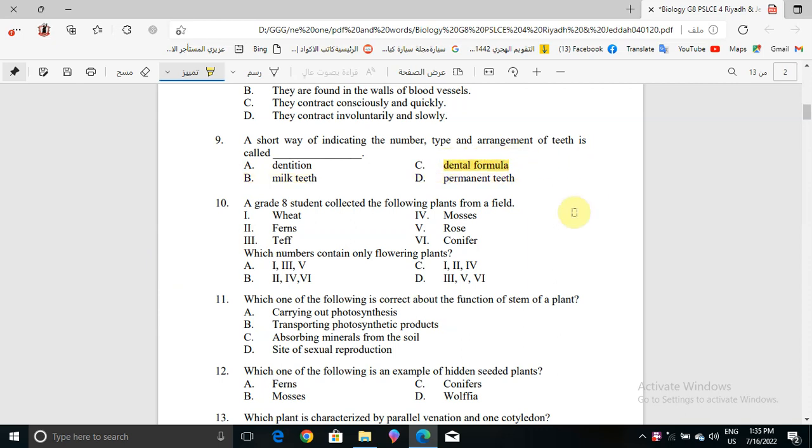Now question number 10. A grade 8 student collected the following plants from a field. What we have here? Wheat, fern, teff, mosses, rose, and conifer. Now which numbers contain only flowering plants? It will be wheat, teff, and rose only. We have wheat, and we have teff, and we have rose. So that means we have 1, 3, and 5. 1, 3, and 5 are in choice A. So that means choice A is the correct answer for question number 10.